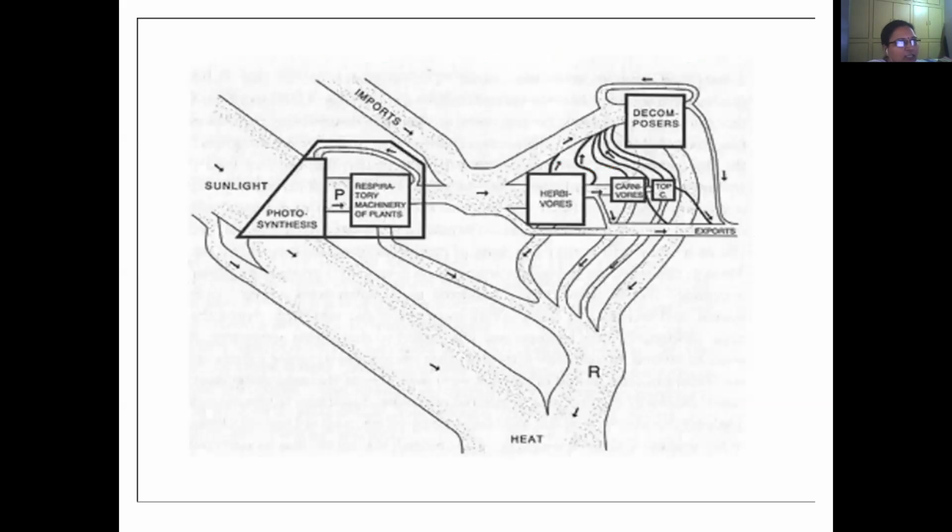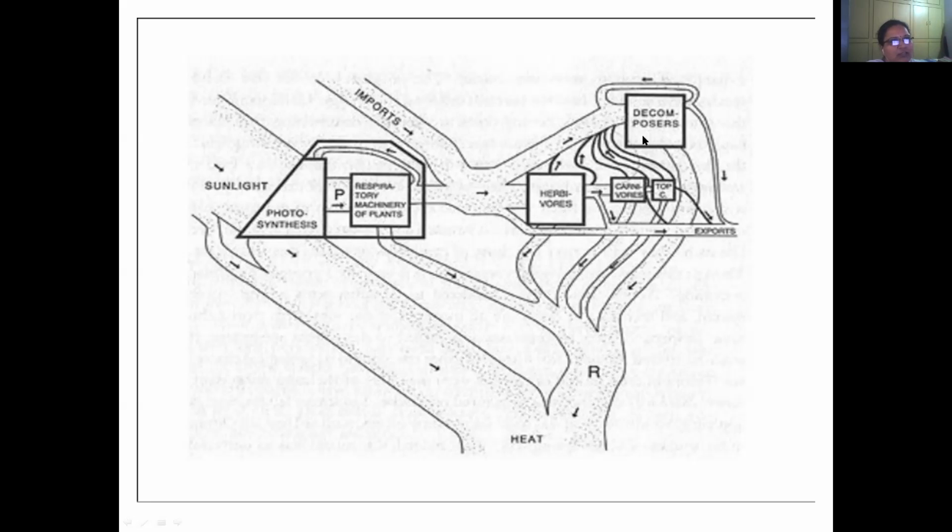You can understand this with the help of this diagram. Sunlight is absorbed and undergoes photosynthesis. Then you have the respiratory machinery of the plants, and some of that is dissipated as heat. The plants are eaten by the herbivores, then by carnivores, and then by tertiary consumers, the top carnivores.